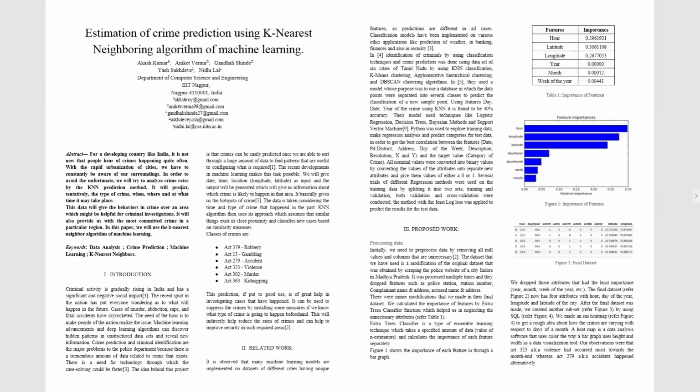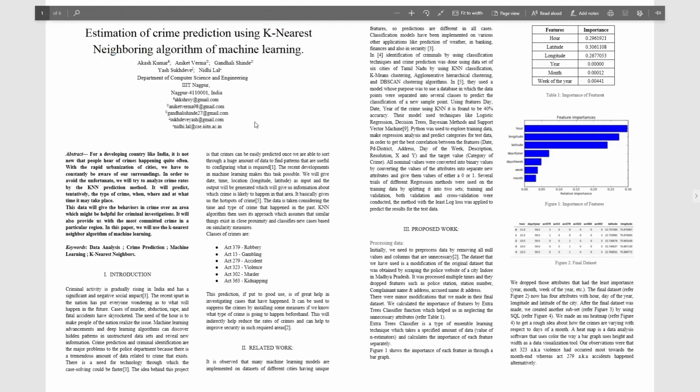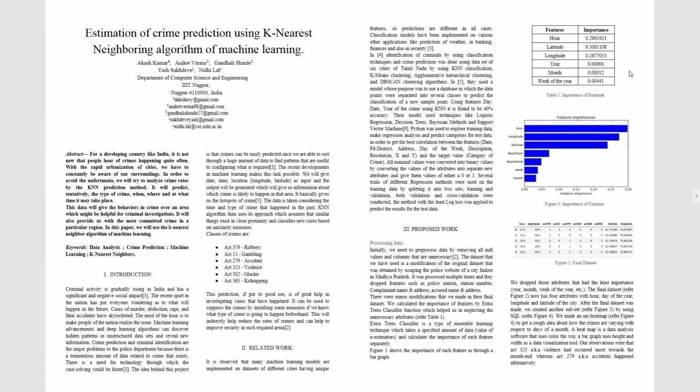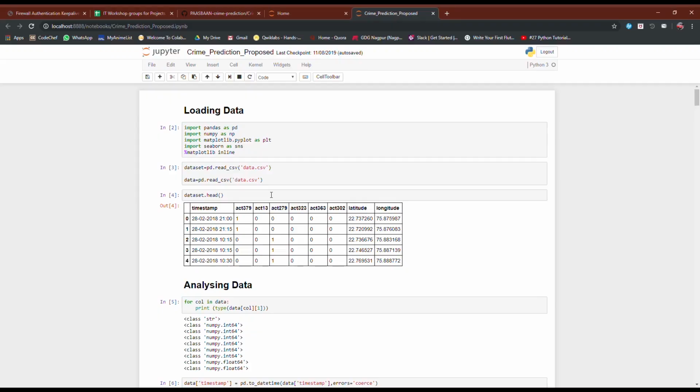A simple but powerful approach for making predictions is to use the most similar historical example to the new data, which is the principle behind KNN. In this video, we will use crime prediction dataset. It involves predicting the type of crime. Let's say Act 379 as robbery, Act 13 as gambling, Act 279 as accident, Act 323 as violence, Act 302 as murder, Act 363 as kidnapping, on the basis of place, position, date and time. Now let's take a look at the code.